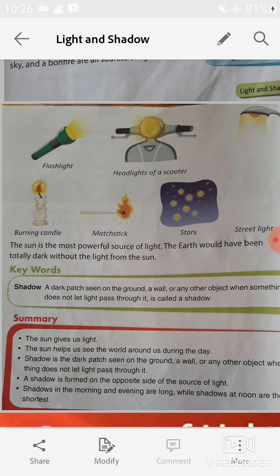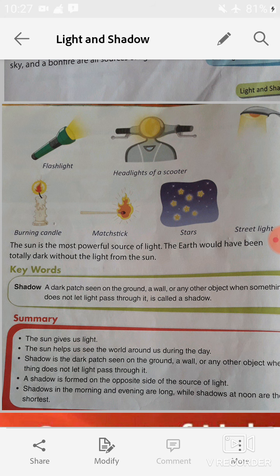The sun is the most powerful source of light. The earth would have been totally dark without the light from the sun.